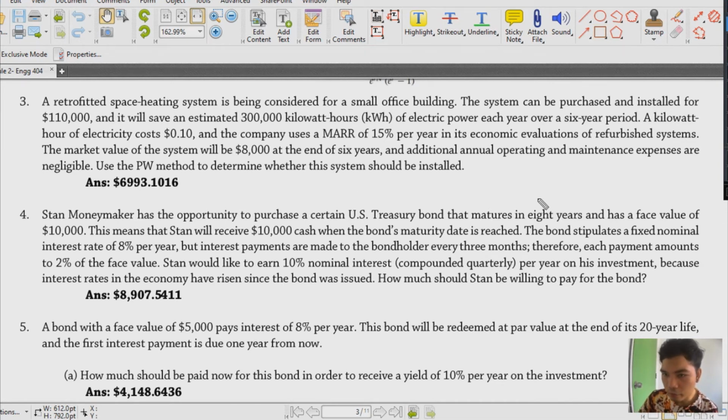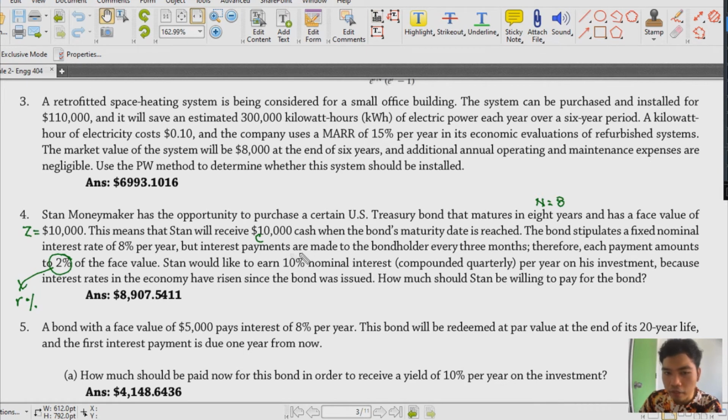Now, starting with this, we have n that is equal to 8. Okay? And then the face value would be our z. So, this is z. Okay? And then, sabi ni dito, makaka-receive siya ng 10,000 after the bond maturity. So, this is actually equal to c. And usually, sabi nga natin, yung ating c is usually equal to our z, di ba? And then, the bond stipulates a fixed nominal interest rate of 8% per year. Pero ito, since we need the interest rate per interest period, so this 2% would be our R. Okay? That's our R percent.